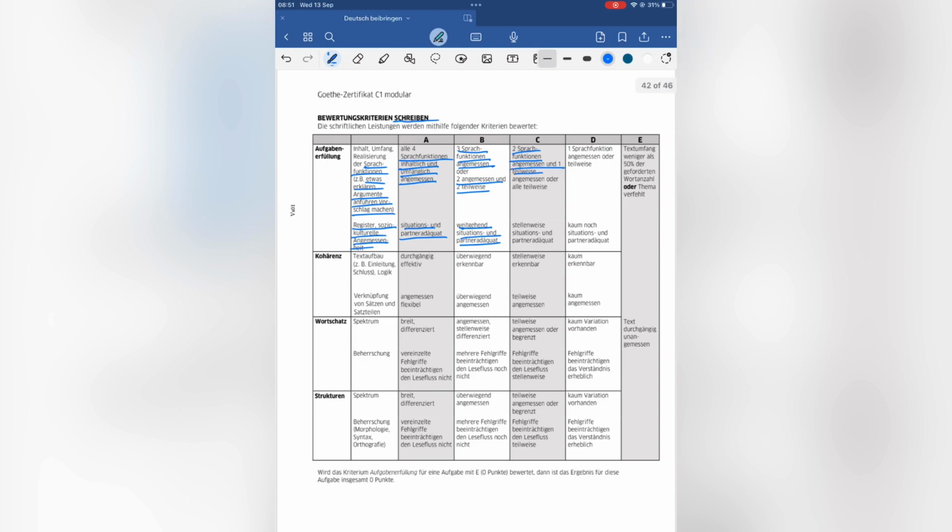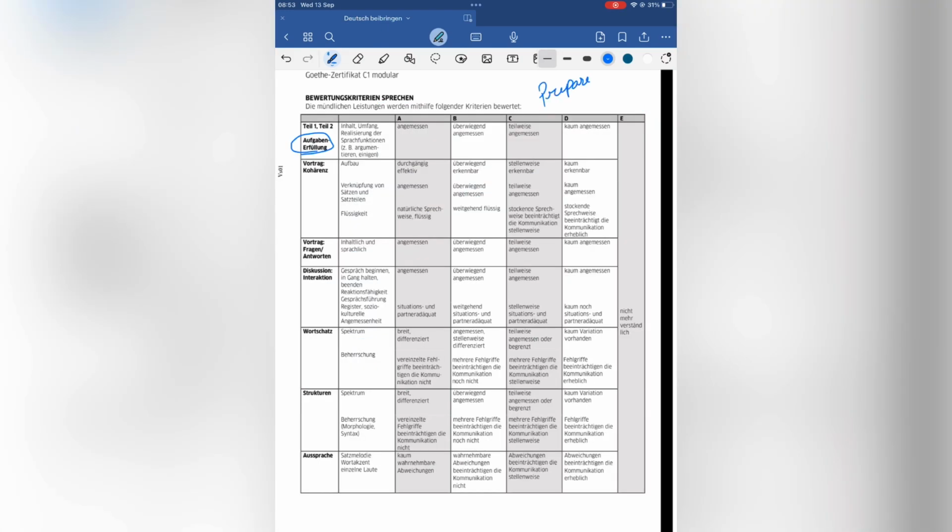This is the Bewertungskriterien for Schreiben, and it is very important to keep in mind how the examiner or checker will evaluate us. It is advised that we follow current news and the current events going on in Germany and around the world to practice our Schreiben. This can also be done for our Sprechen and Hören practice by listening to podcasts, which are either on Spotify or on YouTube by various important channels like DW.